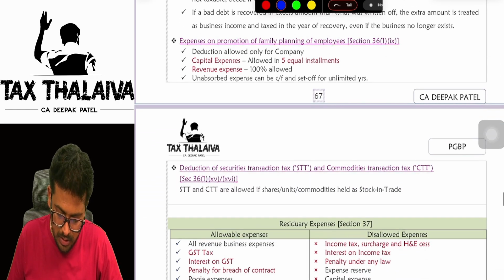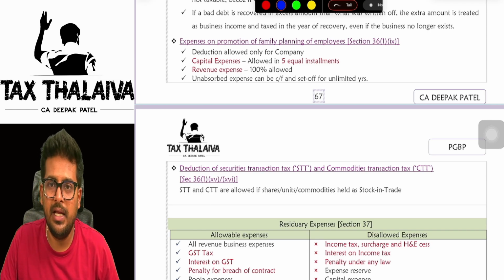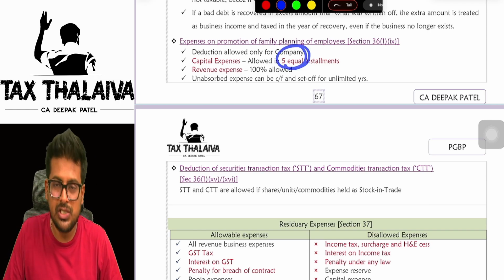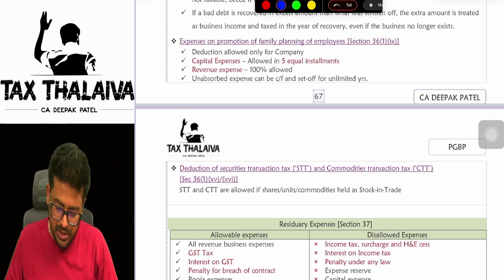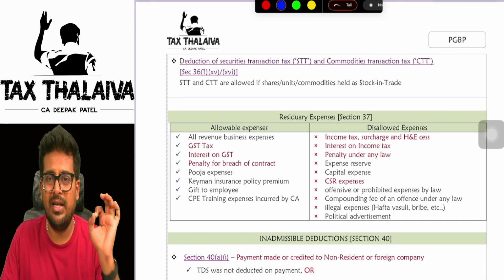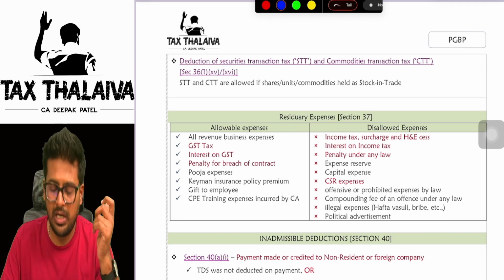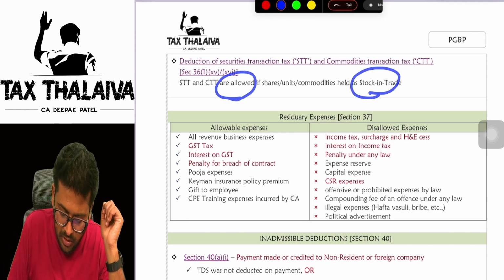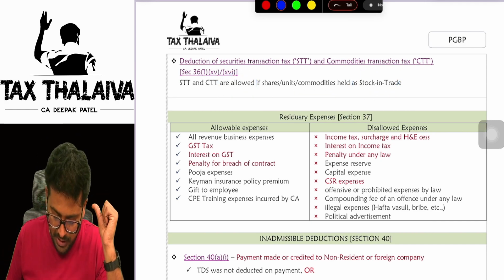Next, family planning promotion. If the employer is expending something for the family planning of employees, in that case in 5 equal installments, exactly like in the case of voluntary retirement expenditure, it will be allowed. STT cost and CTT cost, securities transaction tax and commodities transaction tax, will be allowed as expenditure only if you are into the business of trading in securities and commodities.